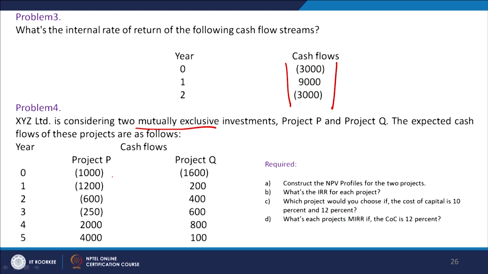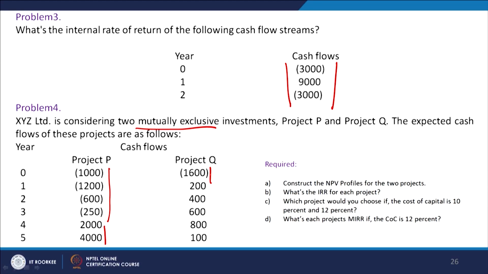These figures are given to us. So, cash outflows and then cash inflows, but you will not call these multiple cash outflows and inflows non-conventional cash flows. These are conventional cash flows, because non-conventional means when there is outflow, inflow, outflow, inflow, and then it creates a problem. There you have to apply the concept of MIRR, not IRR. But in this case, all the outflows happen till the end of the third year, and only in the fourth year we have got the first inflow, and the fifth year also.